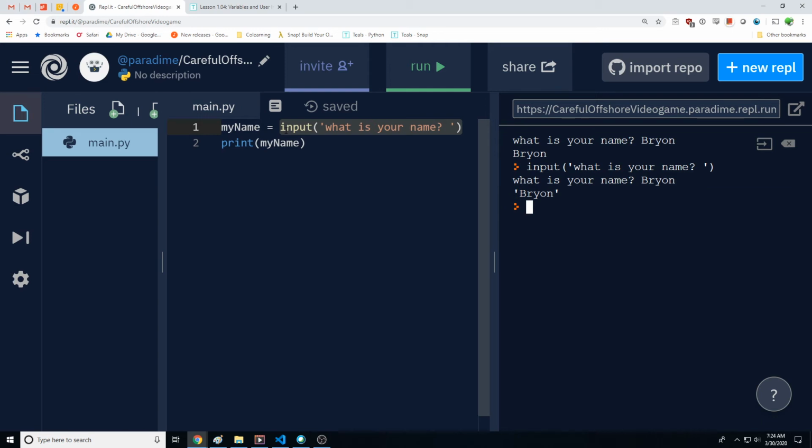That's because input is actually returning a value back to something. So we need to catch that value at that moment. So that's why we have to do my name is equal to input. So that allows us to catch the value of input at that time.